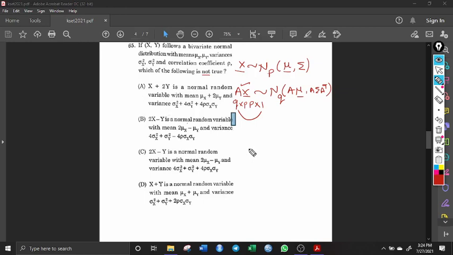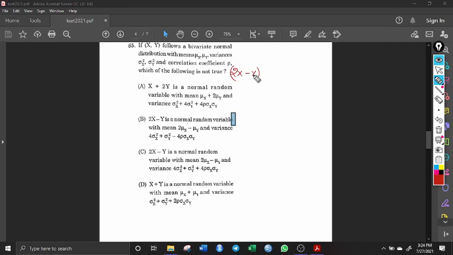Let us look at the third statement. I will just take this example. What is this third statement all about? They have given 2x minus y. How to express this in terms of matrix? This can be expressed as: take the coefficient of x, that is 2, and the coefficient of y, that is minus 1. This is a row matrix, and again I am going to take a column matrix, x comma y.